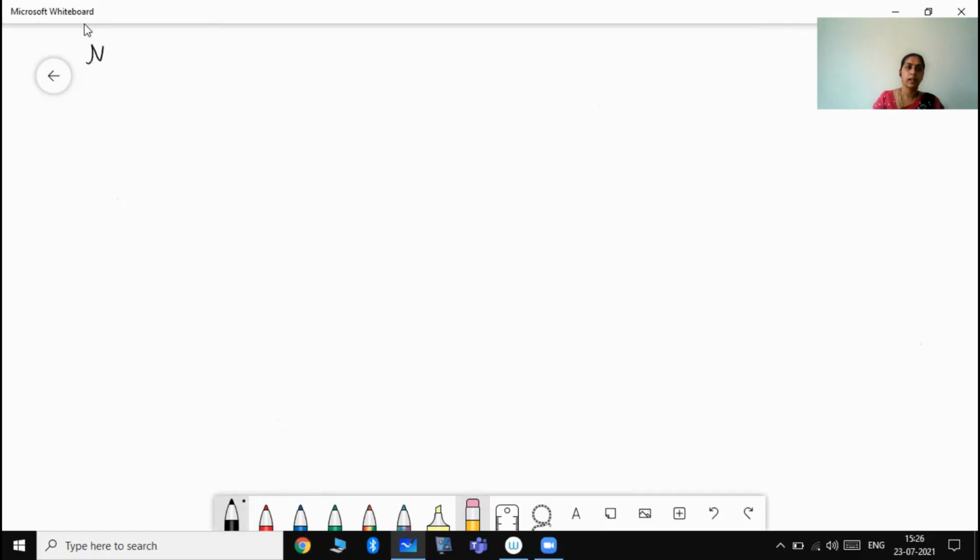So, the next important concept is the mole concept. What is this particular mole concept? Just like how 1 dozen represents how many particles? 12 items or 12 particles, isn't it?